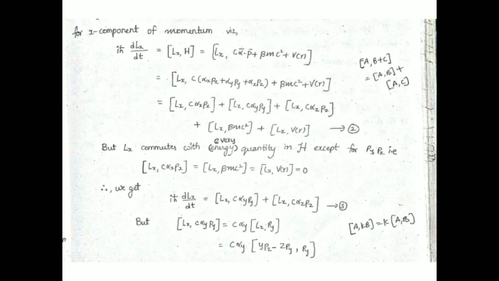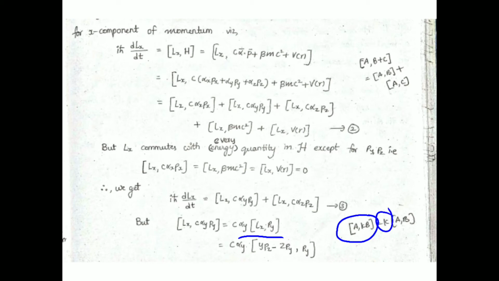Now what we need to do is this: the commutation of Lx with c αy py is equal to this, as they have given. Here we need to apply another formula, the commutation of a comma kb, where k is a constant, so it can be taken out.